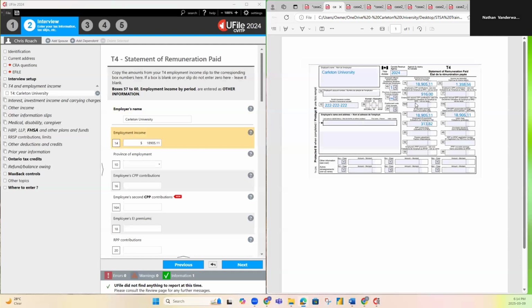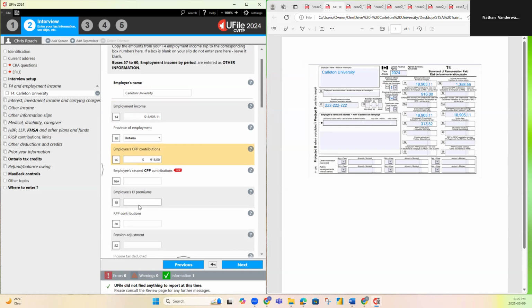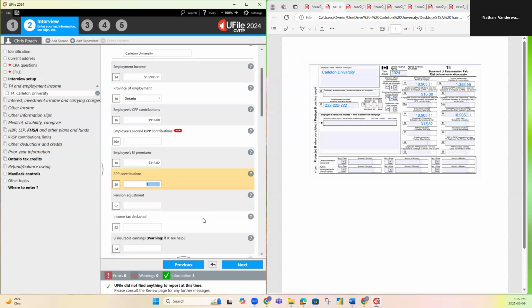But anyways, before I get everyone confused, I'll go back. 18905.11, perfect. Box 10 is Ontario. CPP contributions, box 16 is $916. 16A is blank. Box 18, 31382. RPP contributions, blank. Pension adjustments, blank.